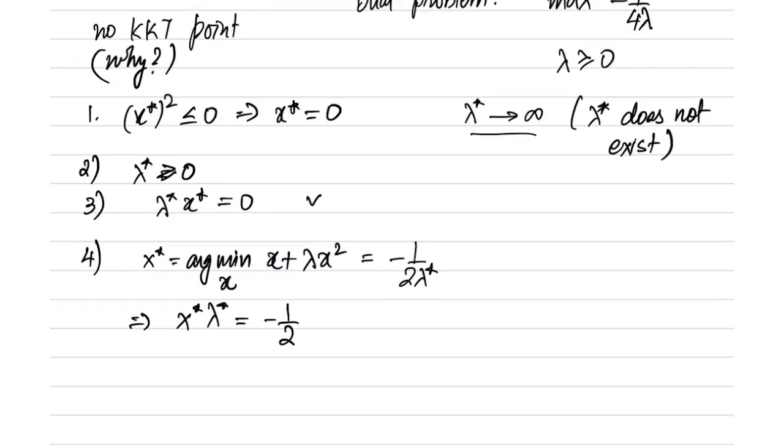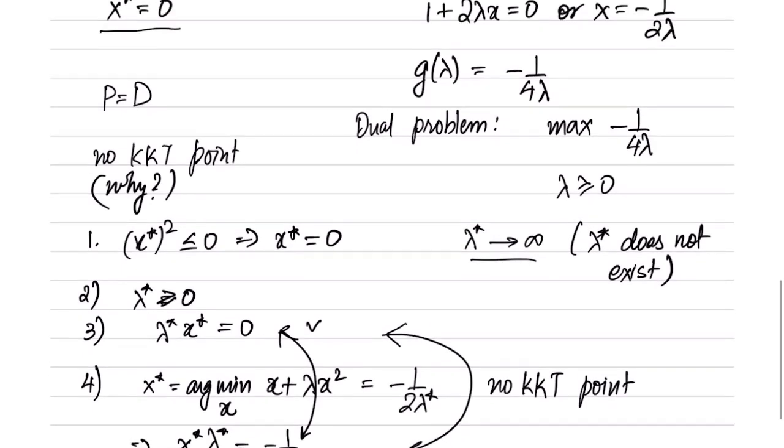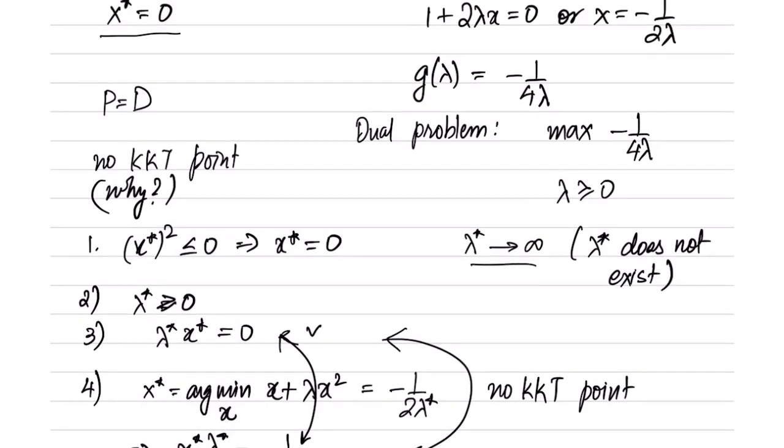And this is directly conflicting with the complementary slackness condition. So in other words, because of this conflict, there is no KKT point because the KKT conditions cannot be solved to give a consistent answer. Right, so this was a counter example where there is no KKT point. The optimal lambda star does not exist, and therefore there is no KKT point.